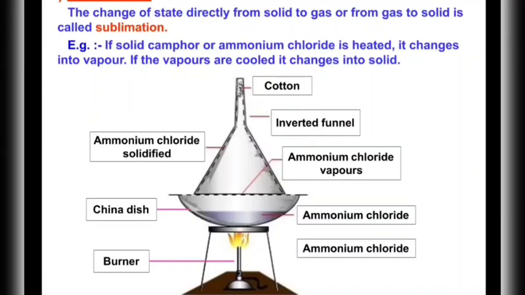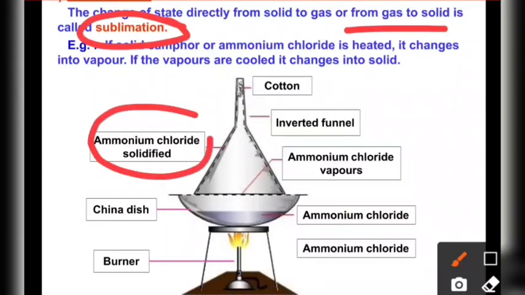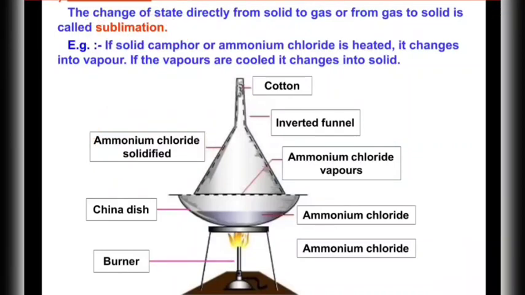One more effect of temperature is there. There are some examples in nature where solids do not go into the liquid state but directly change into the gaseous state, solid to gas or gas to solid. We call this process sublimation. Ammonium chloride is one example of a substance that directly converts into the gaseous state without going into the liquid state. Camphor, naphthalene balls and mothballs are different examples of the sublimation process.